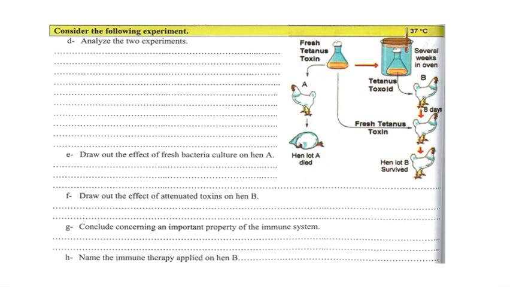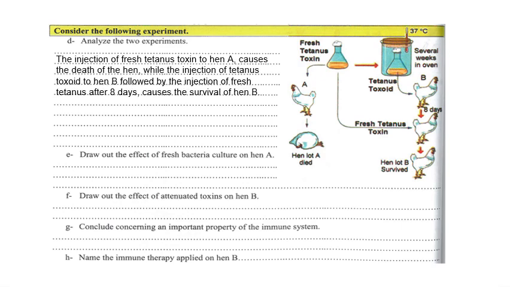How can we analyze it? We have to say, the injection of fresh tetanus toxin to hen A causes the death of the hen, while the injection of tetanus toxoid to hen B, followed by the injection of fresh tetanus toxin after 8 days, causes the survival of hen B. Draw out the effect of fresh bacteria culture on hen A. The fresh bacteria is fatal, it causes the death of hen A, right?